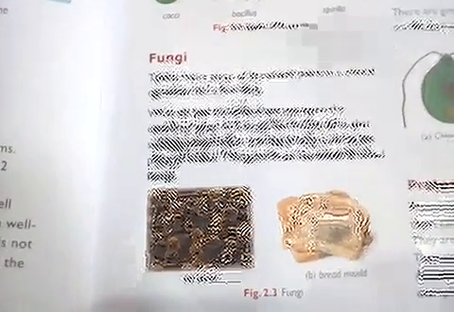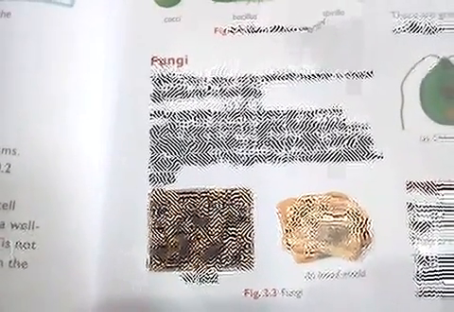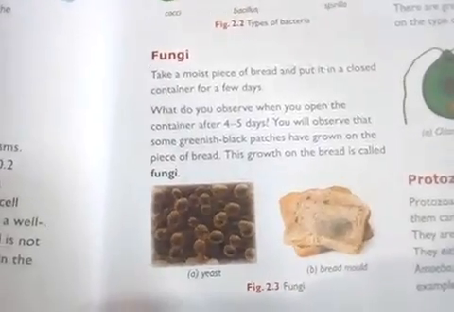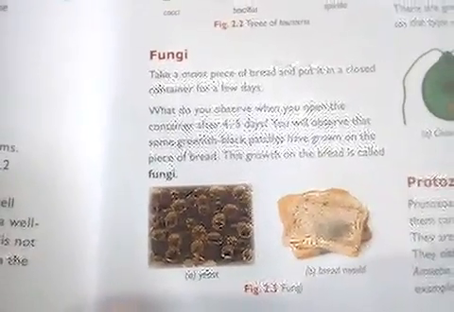That is your fungus. That means now the fungus has grown at the top of the bread. Now it is the same fungus which you eat.